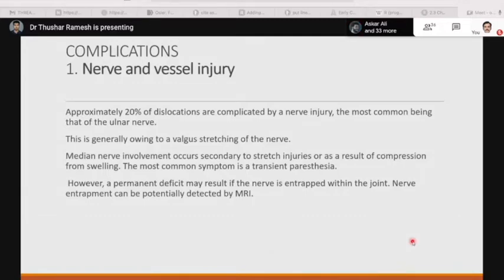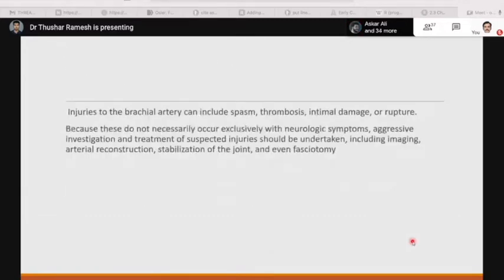Injuries to the brachial artery include spasm, thrombosis, intimal damage, or rupture. Because these do not necessarily occur exclusively with neurological symptoms, aggressive investigation and treatment of suspected injuries should be undertaken, including imaging, arterial reconstruction, stabilization of joint, and even fasciotomy.